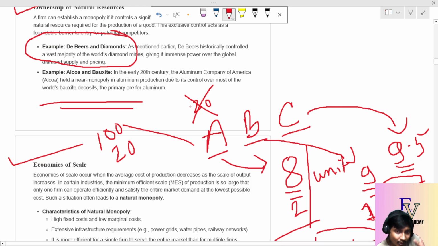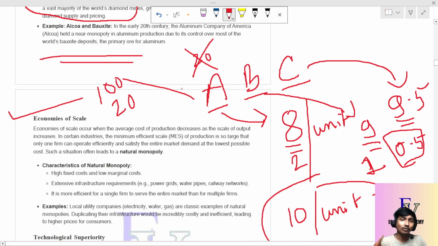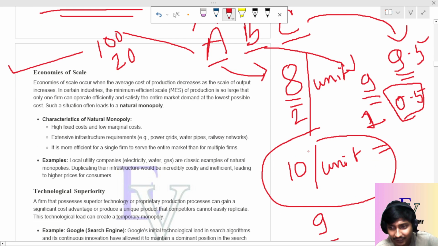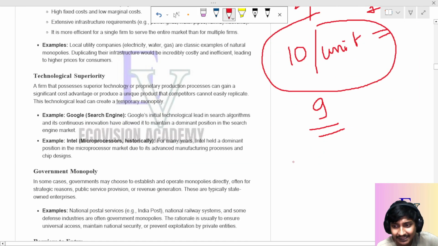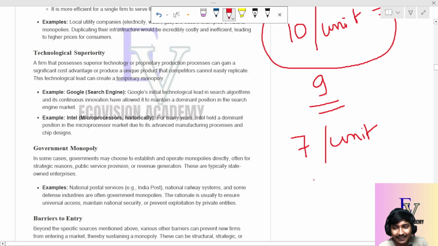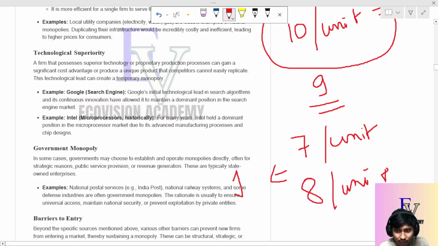Now when A is producing much larger quantities, 120 pens, the amount of pens is growing, then A can produce those pens at an even lower price, because the input price becomes lower. Suppose A can now produce the total pens at 7 per unit, and A starts selling the pens at 8 per unit. So A takes 1 rupee as a profit.